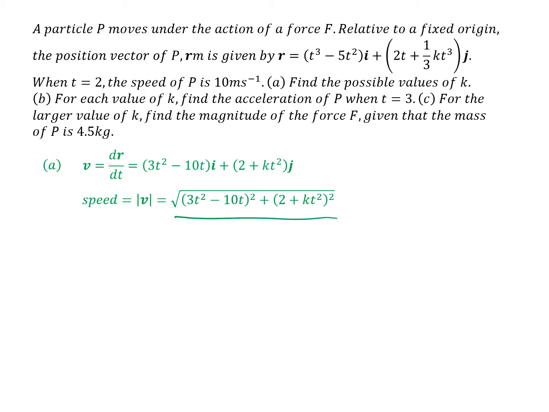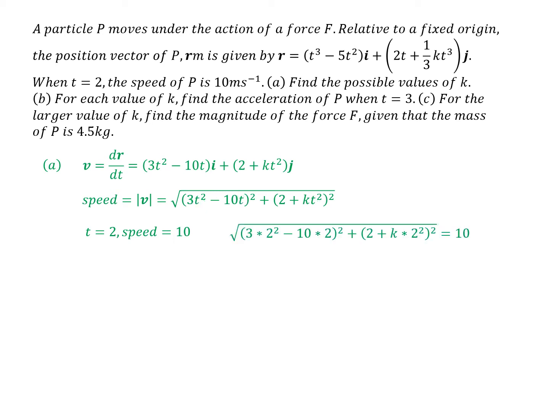And we know that when t is 2, the speed is 10. So putting 2 here, here, and here, and making that equal to 10, we get that, which simplifies to this equation here. And what we can do is square both sides.